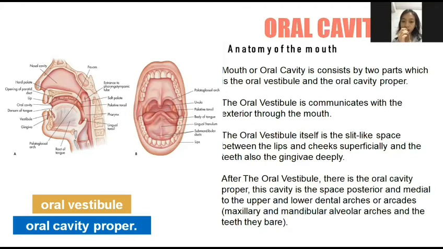The oral vestibule itself is the slit-like space between the lips and cheeks superficially, and the teeth, also the gingivae deeply. After the oral vestibule, there is the oral cavity proper. This cavity is the space posterior and medial to the upper and lower dental arches or arcades, the maxillary and mandibular alveolar arches, and the teeth they bear.